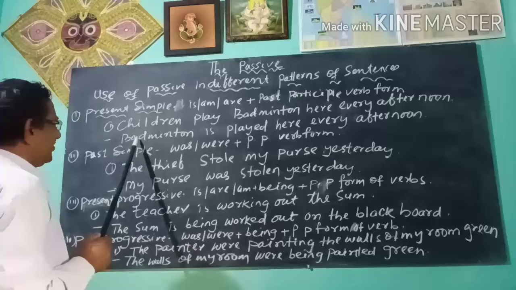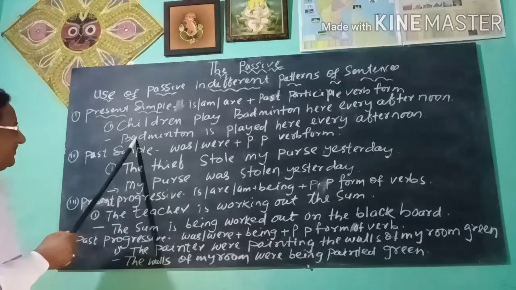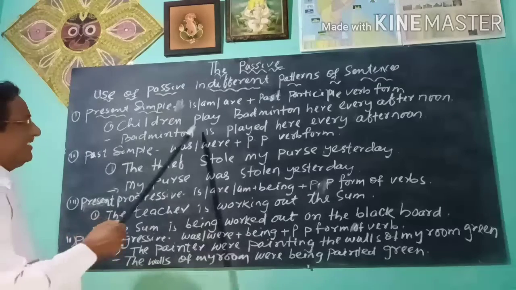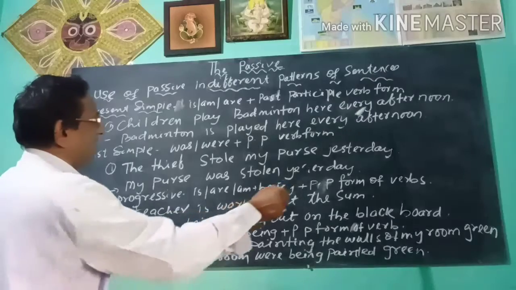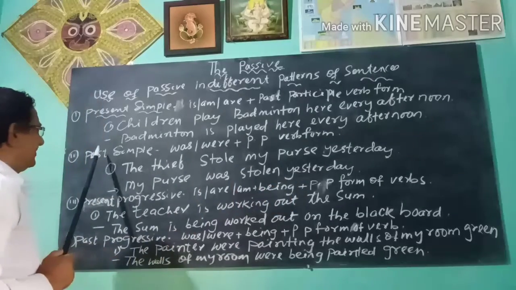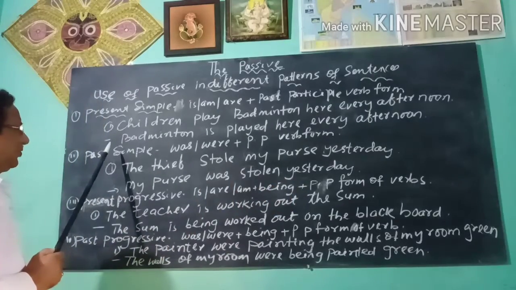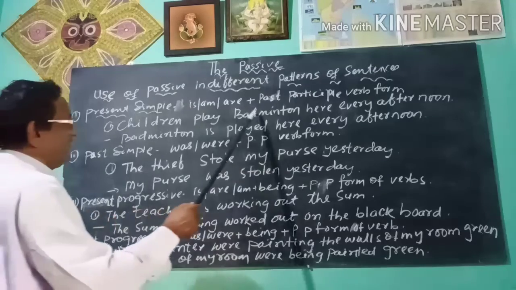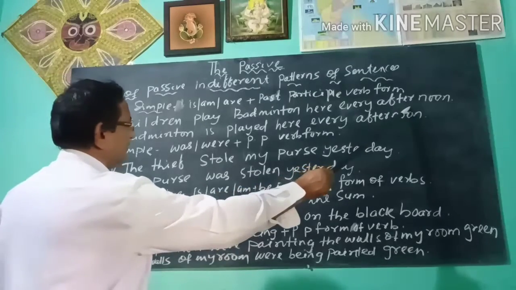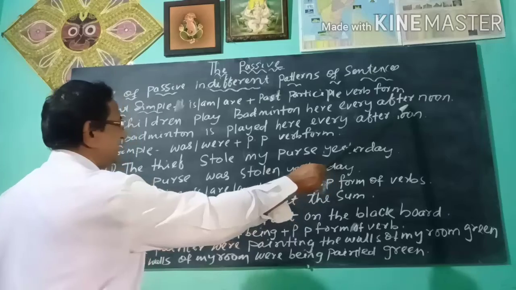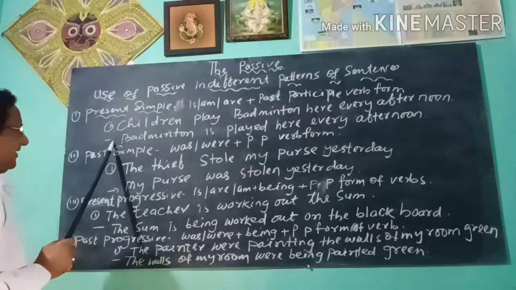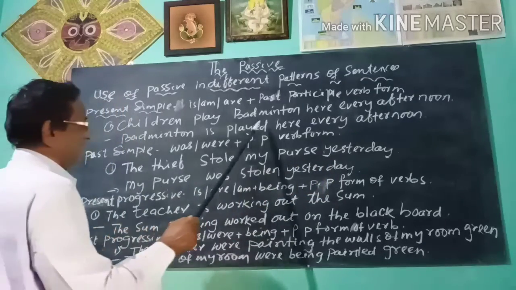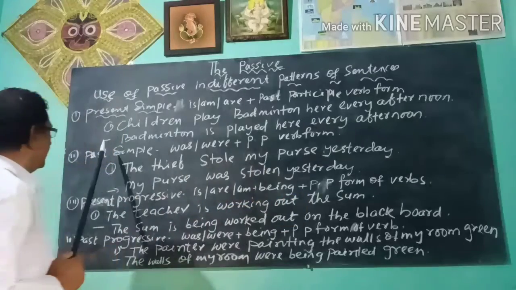So here the subject is badminton. Badminton is played here every afternoon. So children play badminton here every afternoon: active sentence changes to passive sentence. Badminton is played here every afternoon.